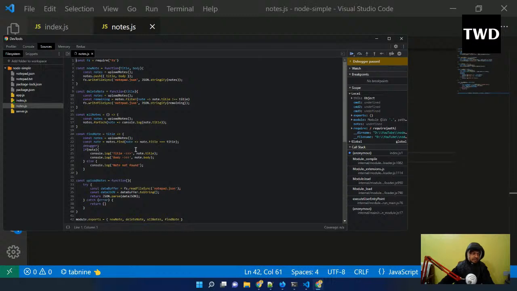nodes.js. Where is my debugger? Yeah, in the nodes.js, because my debugger is in the nodes.js. See, in the nodes.js my debugger is there, and it is telling me that debugger is paused. So it means that it is working. Okay, so now how to use a debugger?